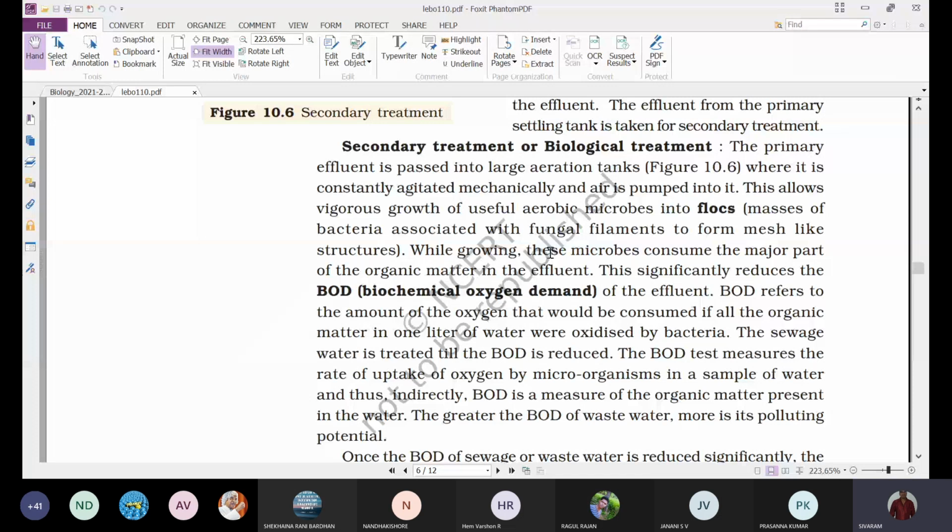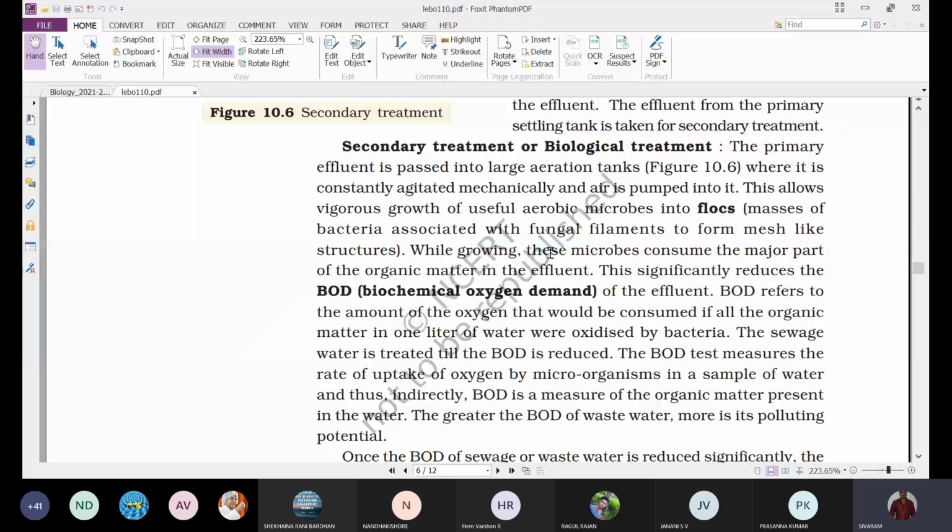They need more oxygen to treat this effluent, so for the proper growth of these aerobic bacteria we have to provide oxygen. That oxygen is provided by continuous agitation, continuous churning. As a result, oxygen is provided to the microorganisms present in that effluent.